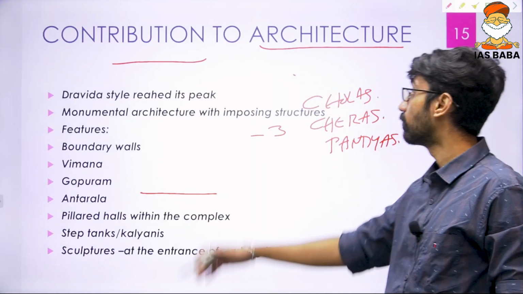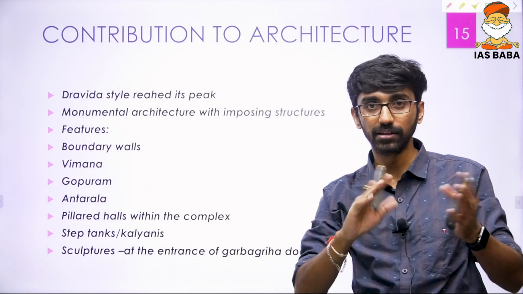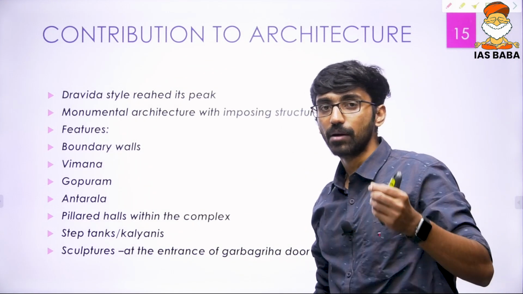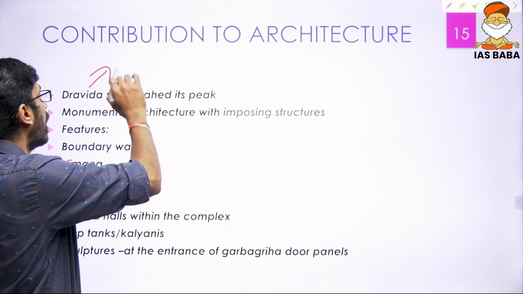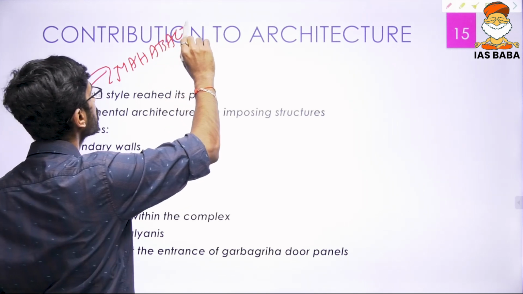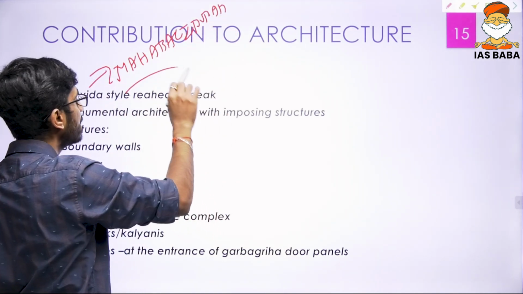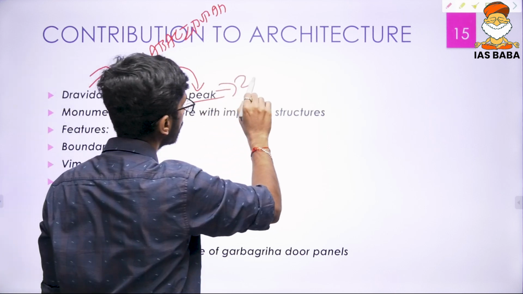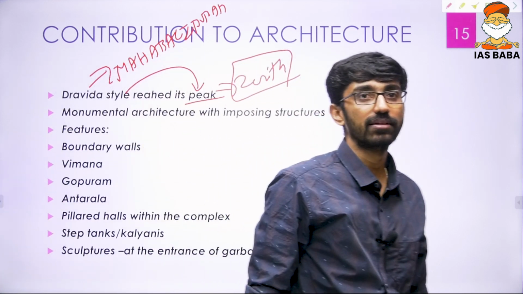Again, the architecture is like we talked about in the Pallavas. Similar interrelations are there. The Pallavas started the Dravida style. The beginning of the Dravida style happened at Mahabalipuram, and that style reached its peak, its zenith, its climax under the time period of the Cholas.